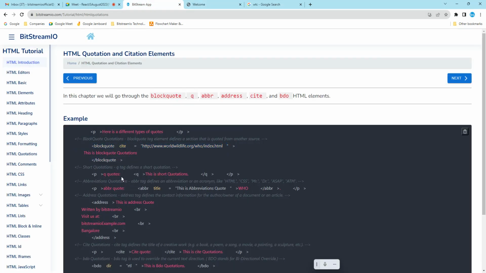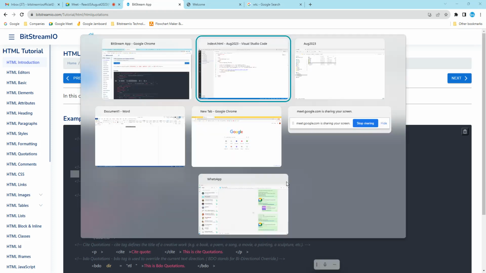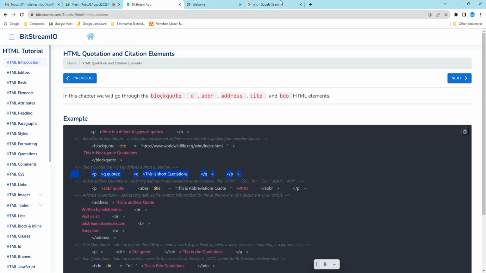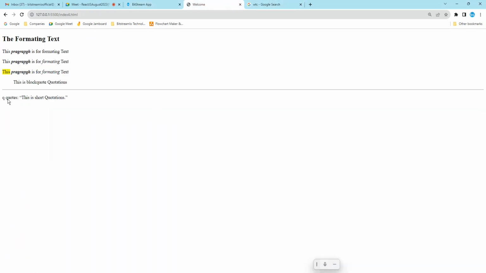Okay, same thing, a quotation. So what is a quotation? I want to use it here. I will use one HR tag to differentiate. Control V. So Q is the quotation start and quotation end. I just want to go here. See, Q quotes. Quotation means this, see, the double quote is there. This is called a quotation.